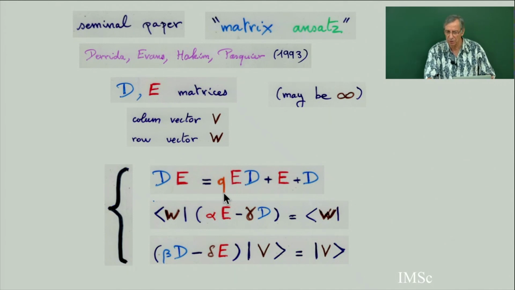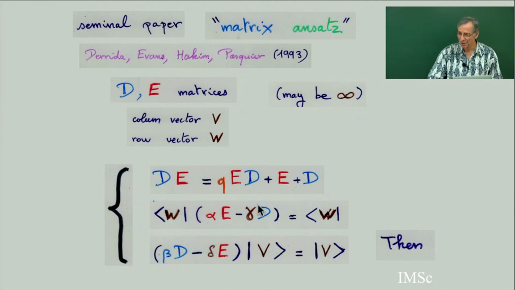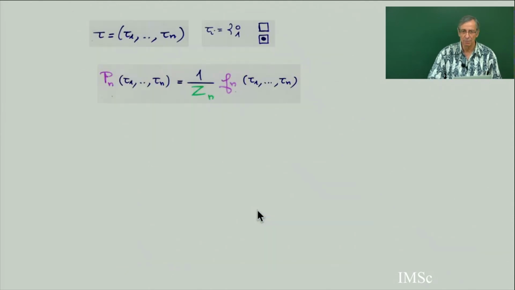There is not a unique solution for the TASEP, PASEP. There is some example where there is a different solution. But if you find one solution, suppose you have D, E, V, and W, then you can compute the stationary probability of the system. So suppose you are in a certain state, tau equal tau 1 to tau n. Tau i is 0 or 1, where 0 means empty cell, 1 means it's full.